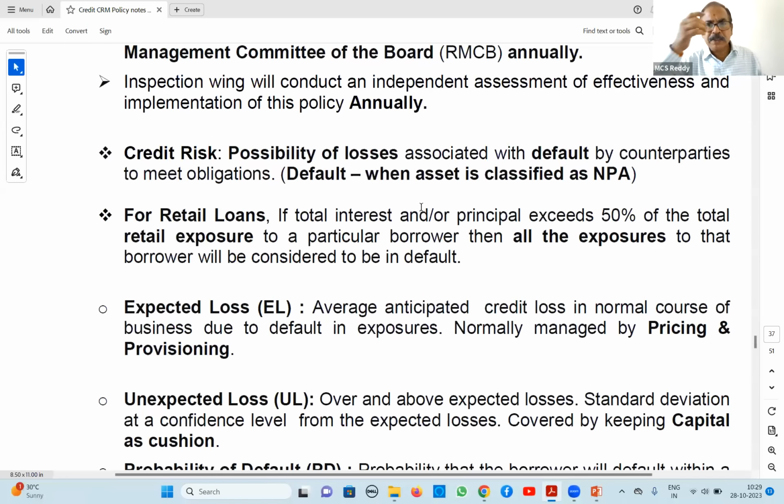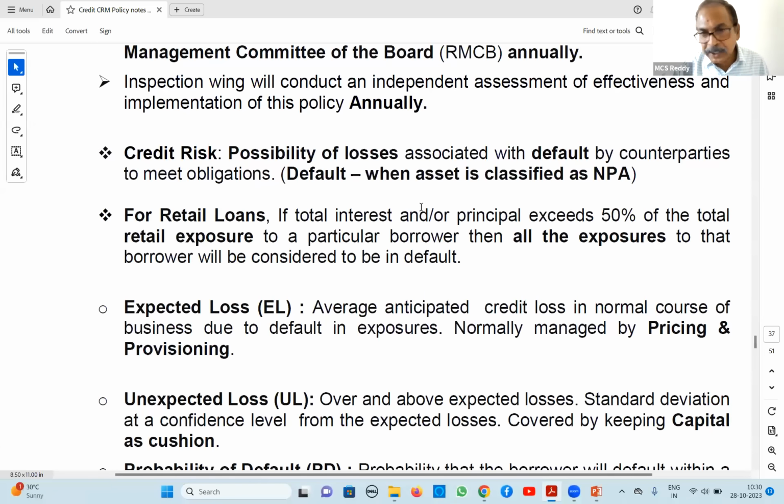Retail loans, I will tell you with an example. Suppose one party is enjoying 10 crores working capital limits and another 10 crores term loans. We have given him a car loan under retail lending. What does RBI say? If one loan of the party becomes NPA, all other loans should also become NPA. This is the RBI guideline. But here, in case of your car loan, it is a small amount, maybe 50 lakhs.